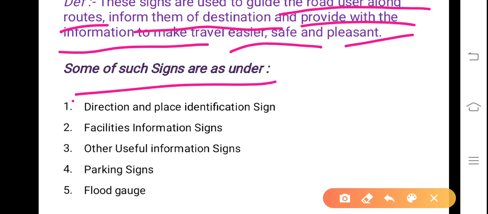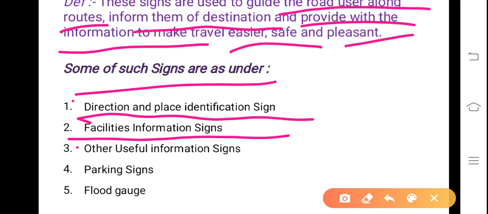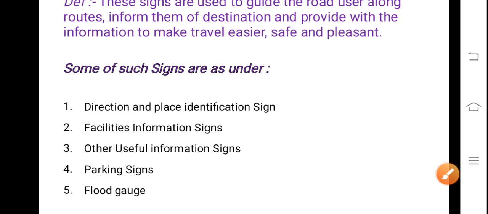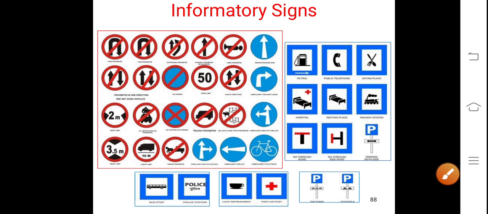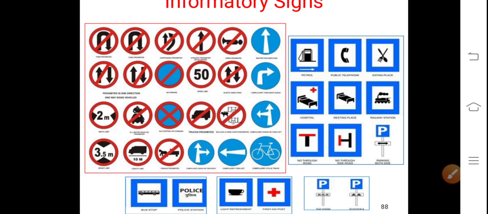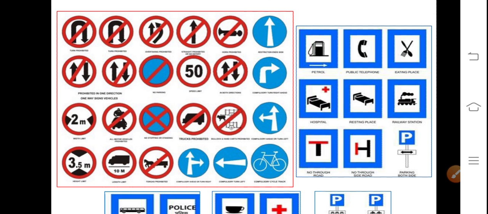Some of such signs are as under: direction and place identification signs, facilities information signs, other useful information signs, parking signs, flood gauge, etc. These are all the informatory signs. You yourself, I hope, after explaining two individual figures, you yourself can understand now.